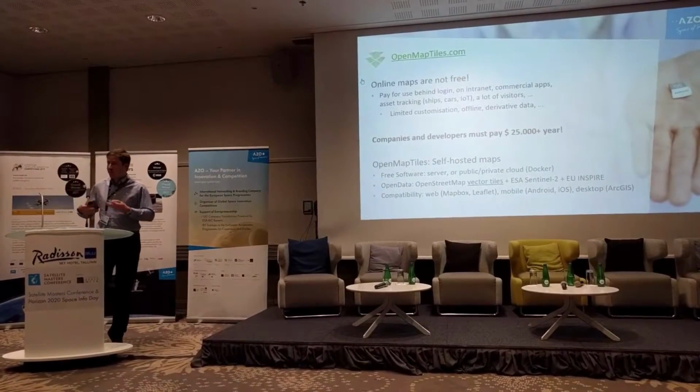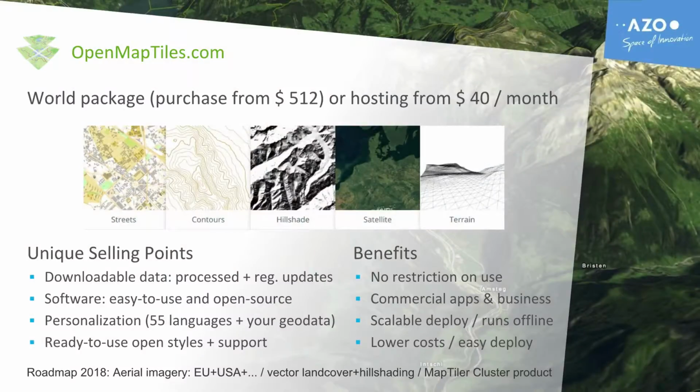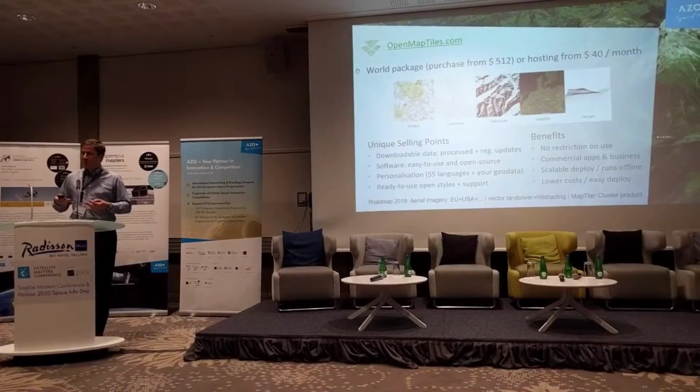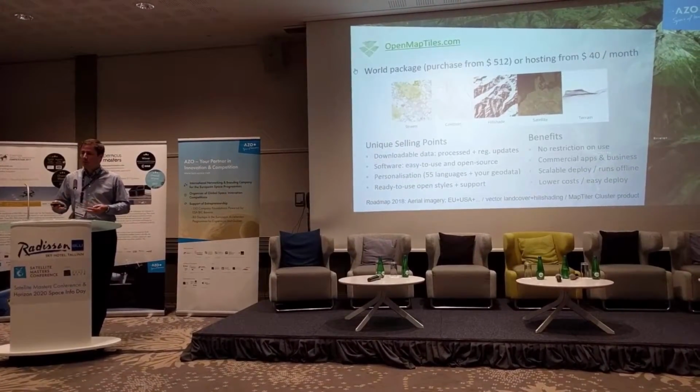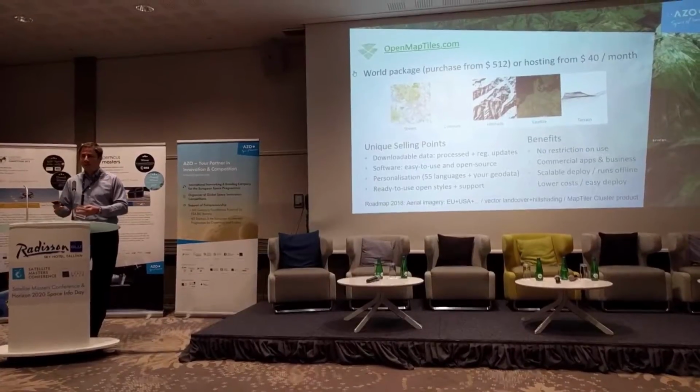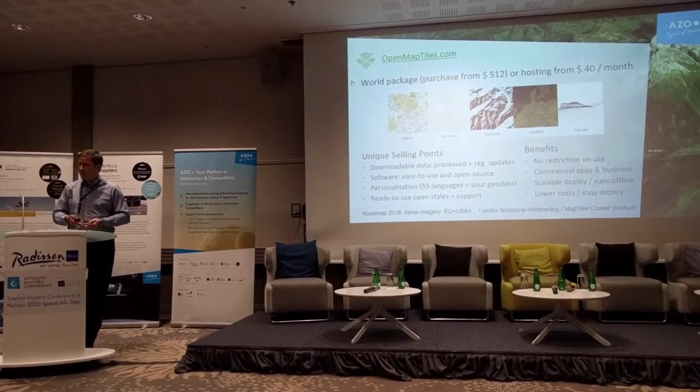All of this runs on top of vector tiles, which is a cutting-edge technology in the mapping, and it gives you advantages of styling the maps the way you want. You have inside of the maps we support 55 languages, in fact. So the map is a fluent thing. It can change depending on the visitor. So we can detect, or you can in fact in your portal detect that a person is coming with a laptop or a phone which has set certain language, and directly show the labels on the maps in the language of the user.